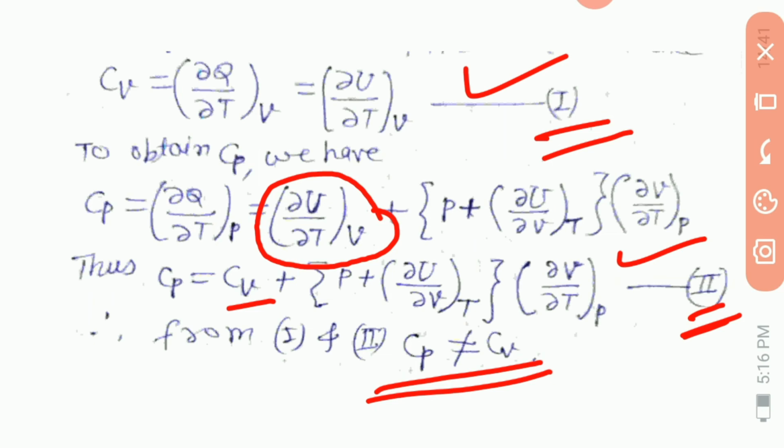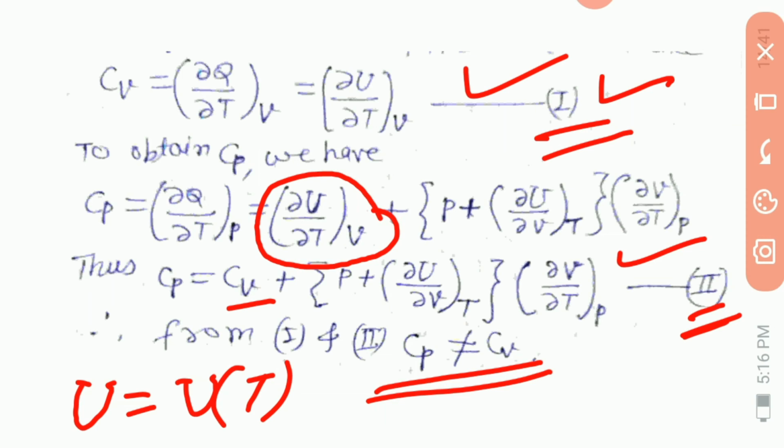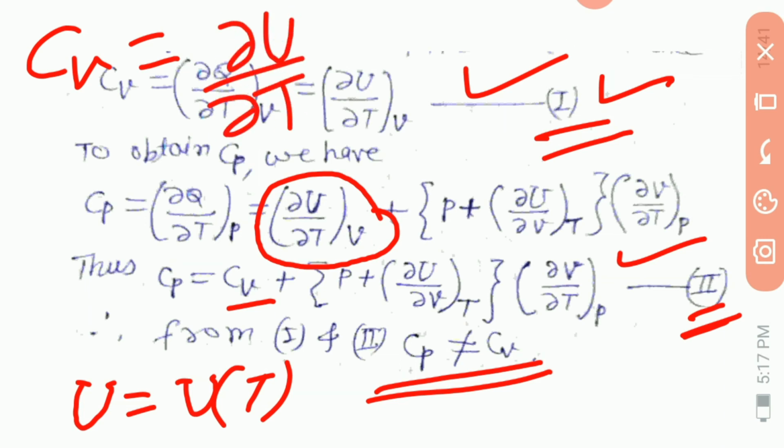Let us now apply them to the case of perfect gas for which U is equal to U of T. And then this equation first shows that this Cv is equal to dU/dT. Suppose this is equation third.